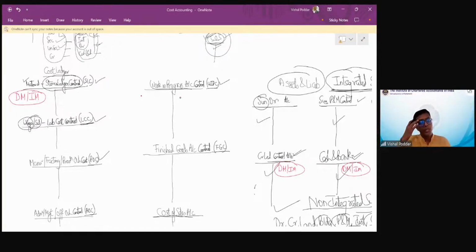Bhavna beta, CLC and GLA are one and the same. You can call it as CLC, you can call it as GLA. Both will mean one and the same. Shrini beta, this entry is for cash and credit both.